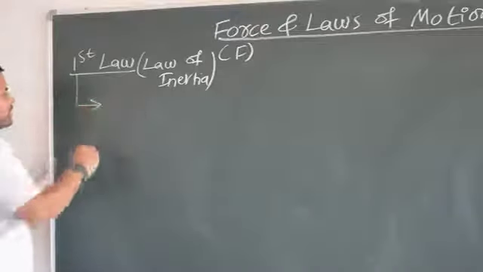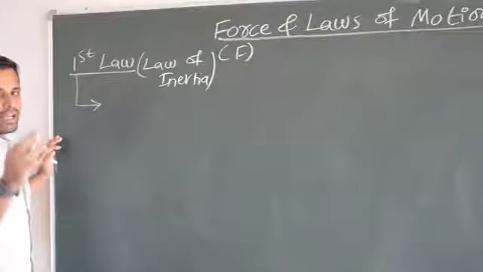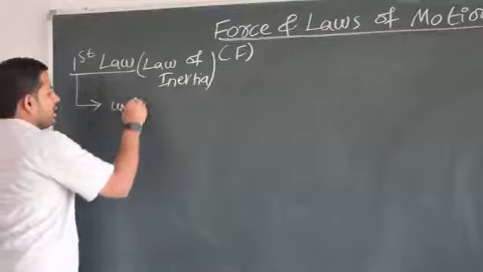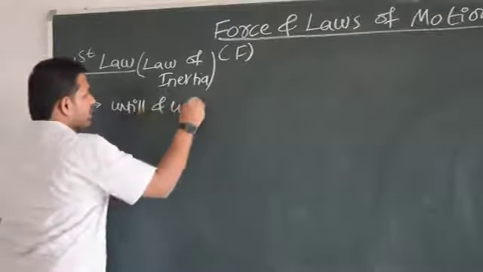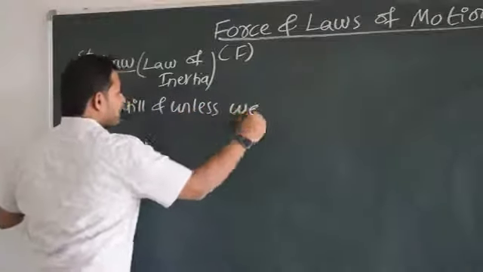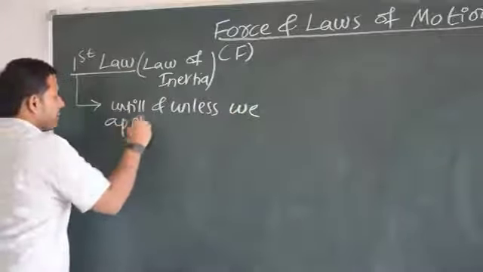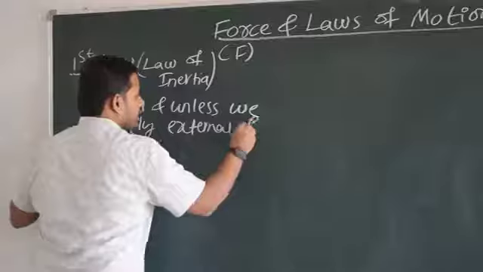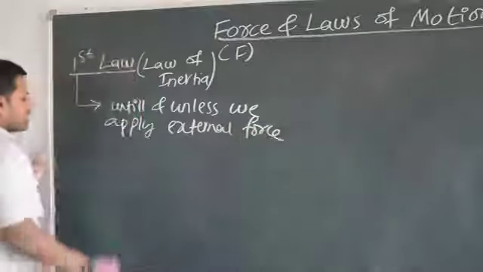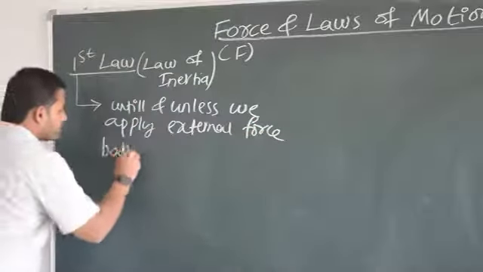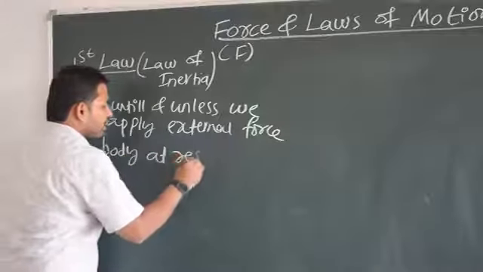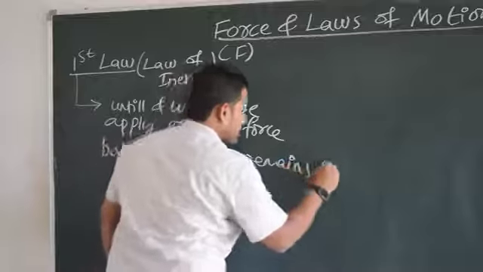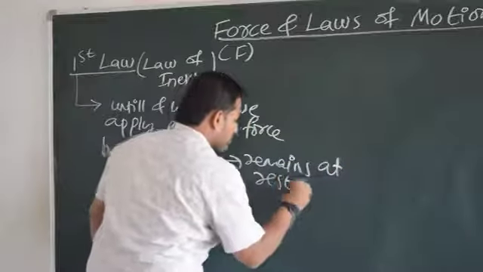What is the first law? Already in the last video I have told you, but I have to discuss some examples also. So what is the statement? Until and unless we apply an external force, a body at rest remains at rest only.